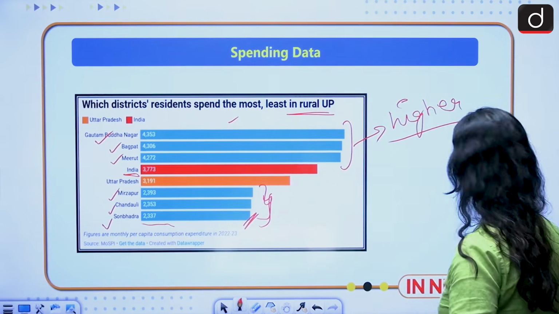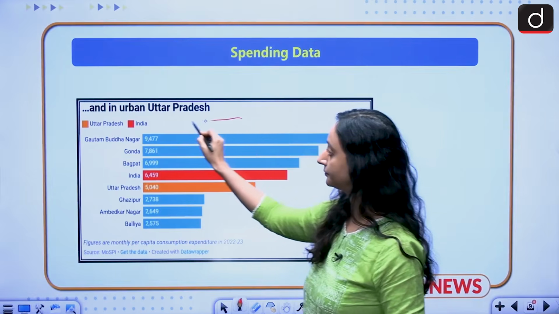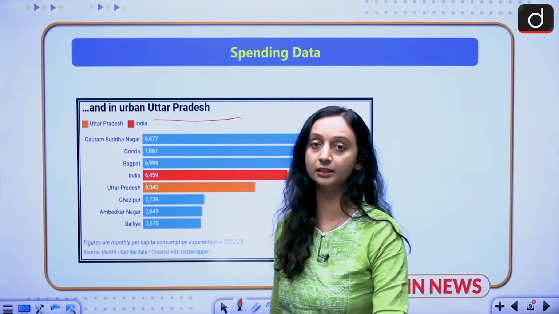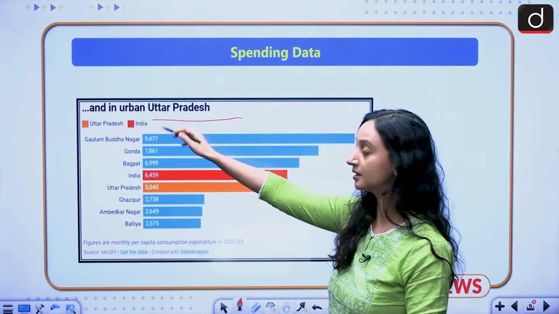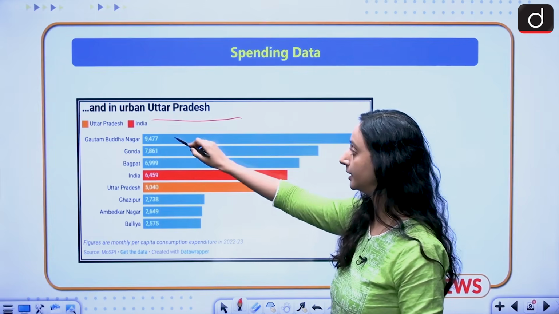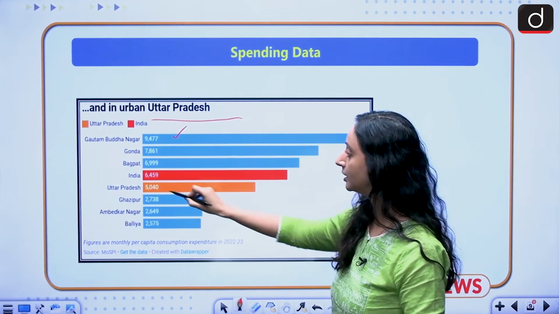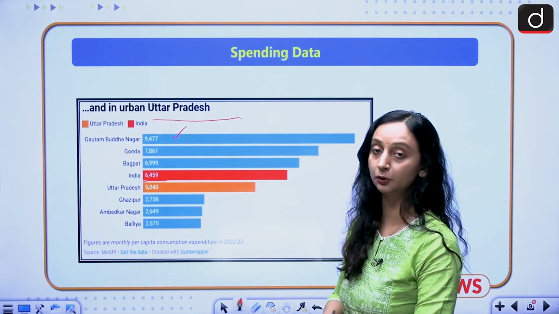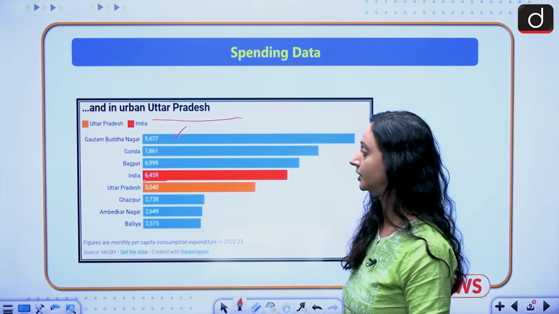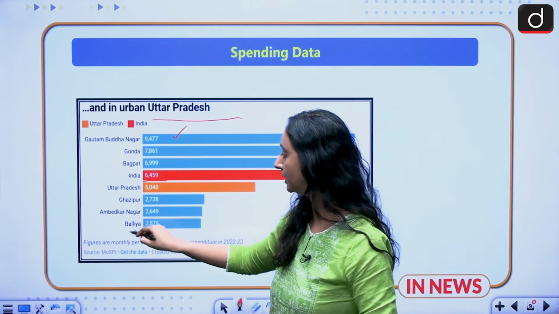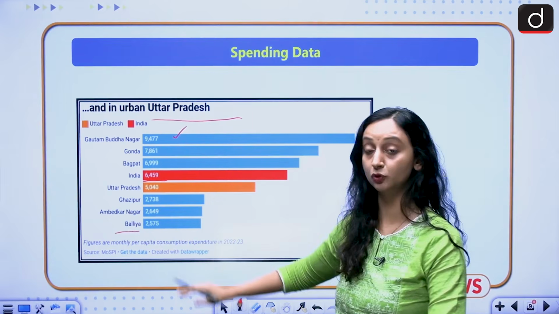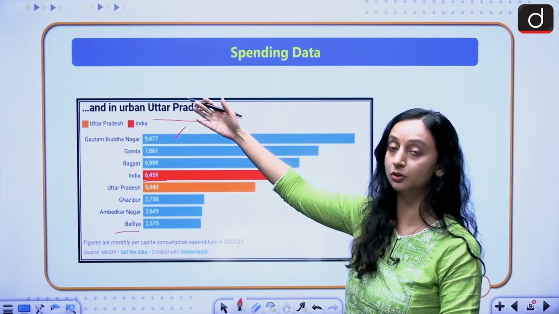and this variation is even more when it comes to urban areas. In urban areas, if you see the expenditure in Gautam Budh Nagar, because this is an area that falls under NCR, it is 9,477, somewhere close to 10,000. The national average is 6,459 only, so it's way above the national average. And the lowest you see in Balia, which is 2,575. So the lowest is 2,500, the highest is almost 10,000.